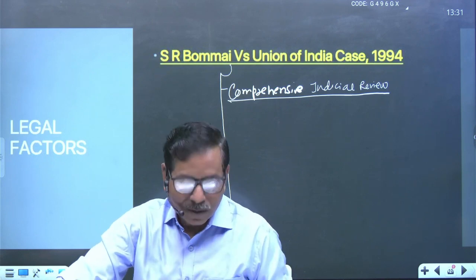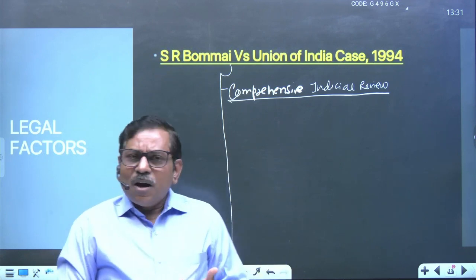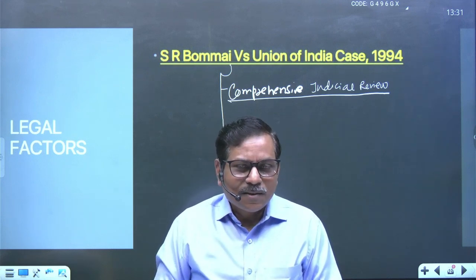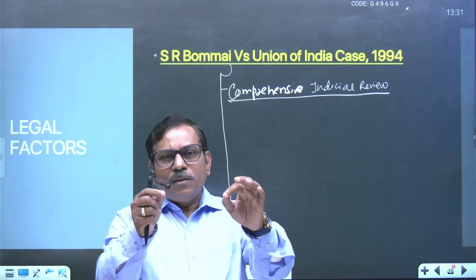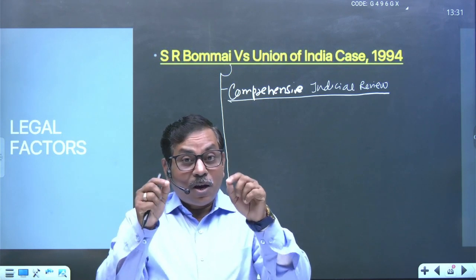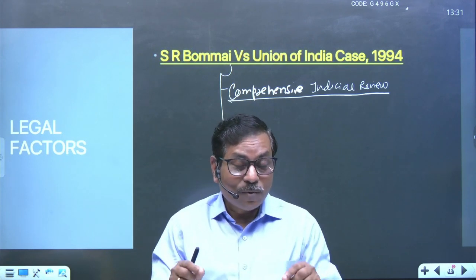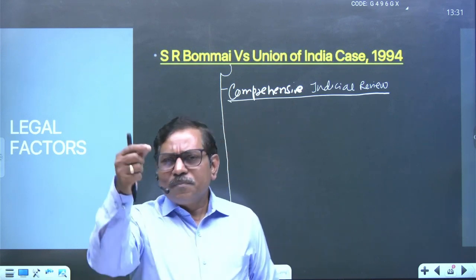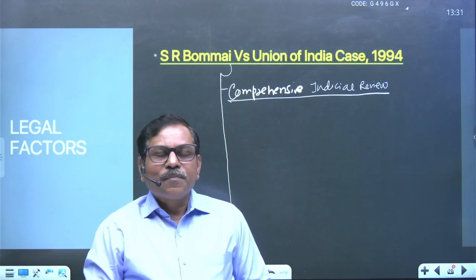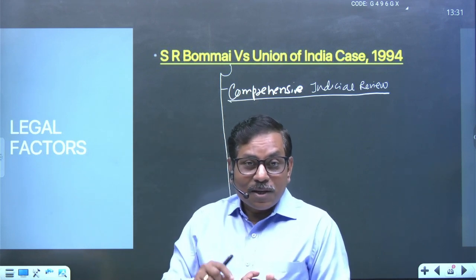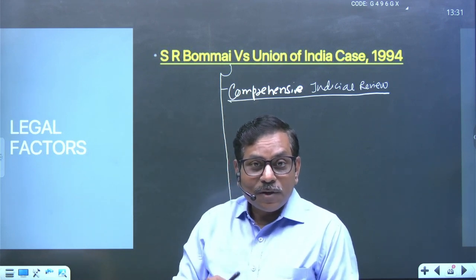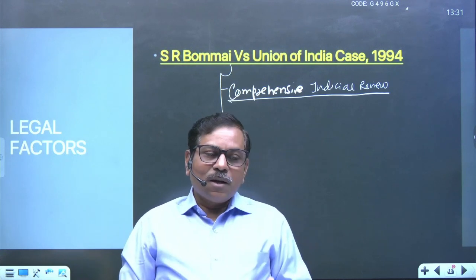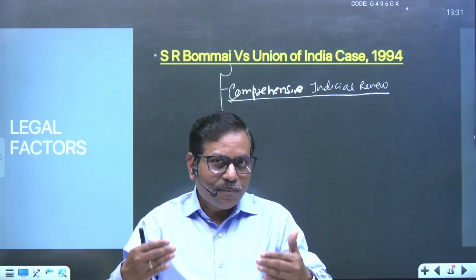But after the 44th Constitutional Amendment Act 1978, judicial review was allowed upon the President's proclamation related to the emergency provisions. But later, in Minerva Mills versus Union of India, 1980, the Supreme Court itself said that judicial review will be as limited as possible.